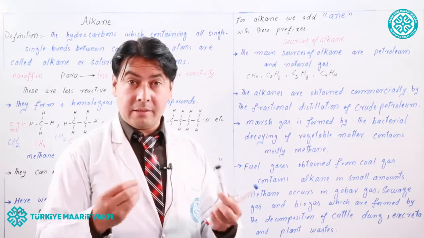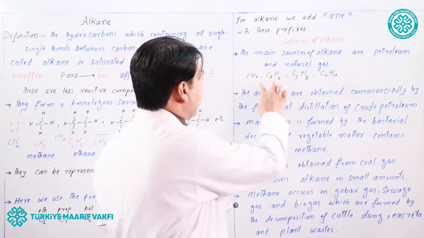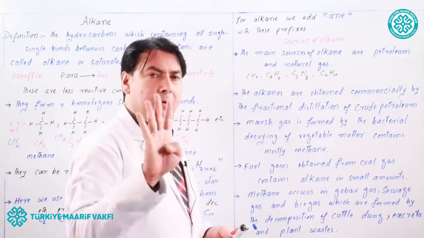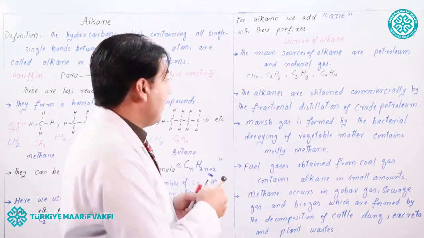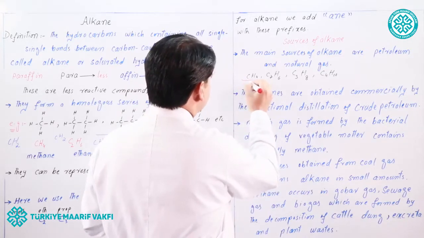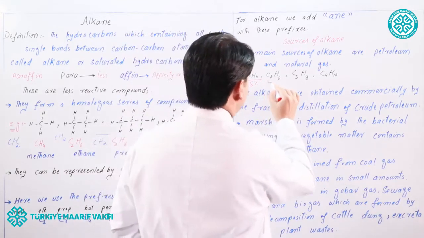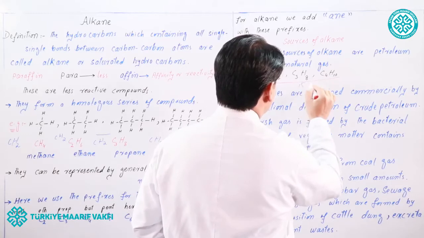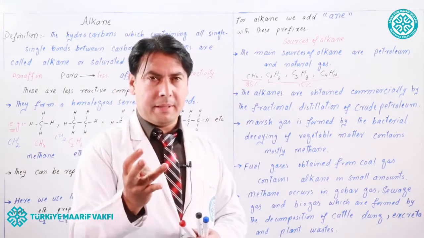Why do we call natural gas methane, though it actually consists of 4 gases: methane, ethane, propane, butane? Because 85% of natural gas consists of methane, and the remaining 15% consists of the three gases, ethane, propane, and butane.